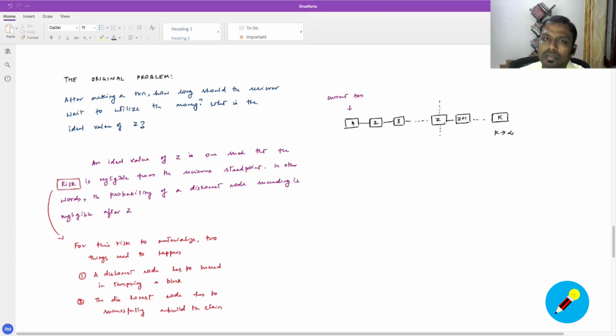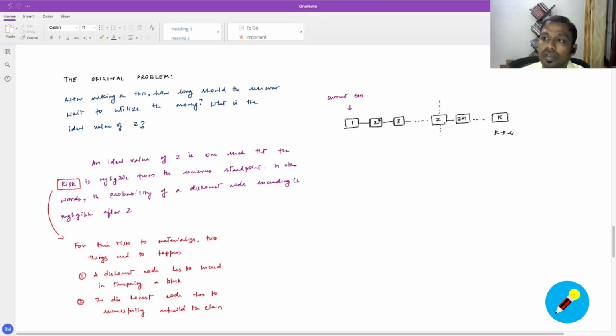And this dishonest node has Z attempts to tamper with it, because the receiver is going to wait for Z blocks. So the sender has Z trials to tamper with this block. One thing that can happen is that on the very first attempt, it can succeed and tamper with it on the first trial itself. If it misses that, which means that an honest node's transaction is faster, then it has lost the first trial.